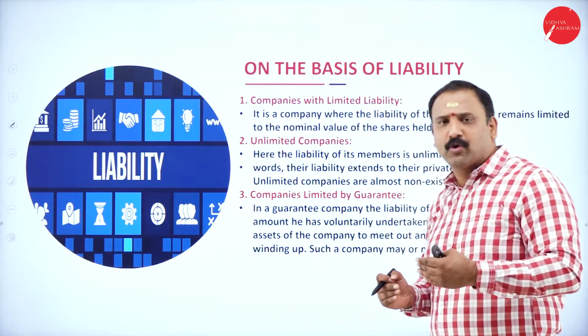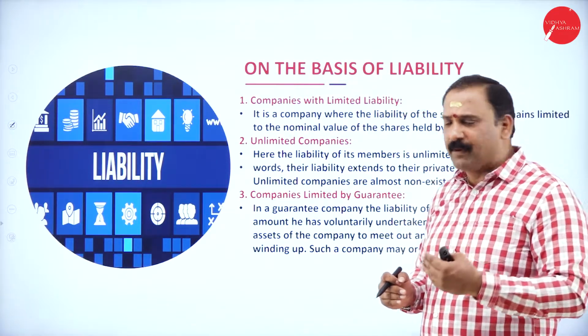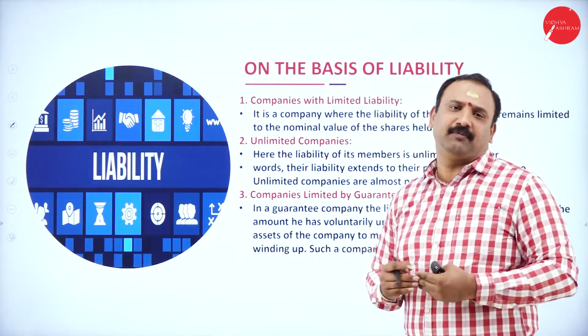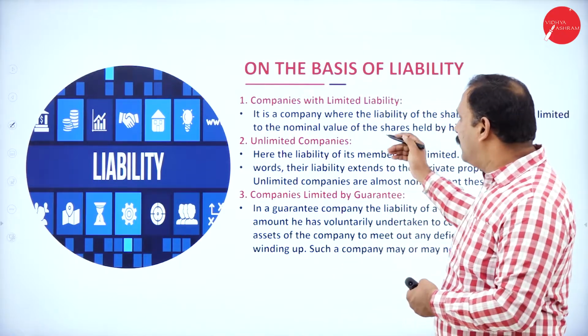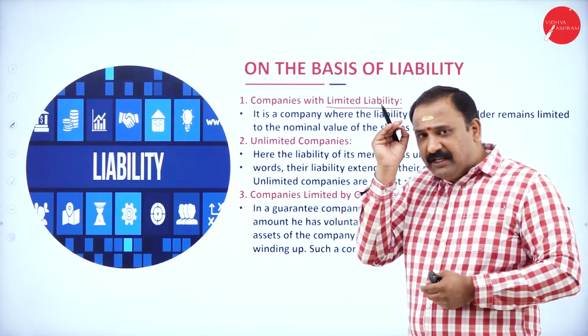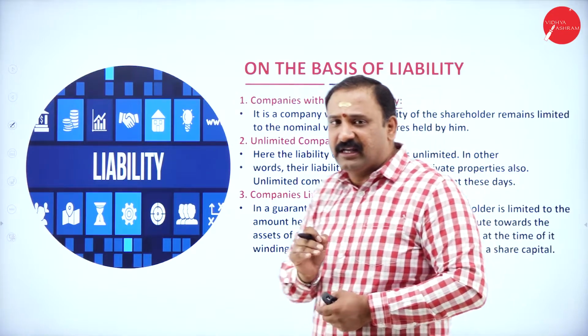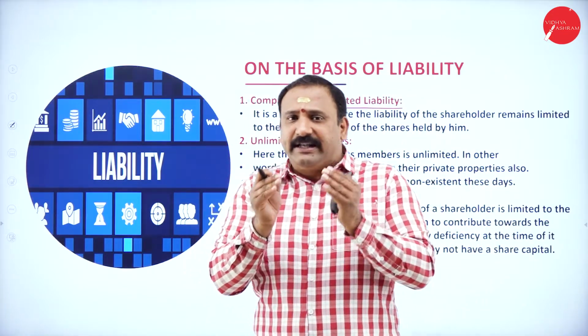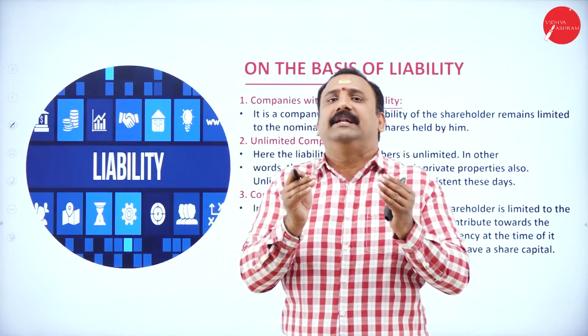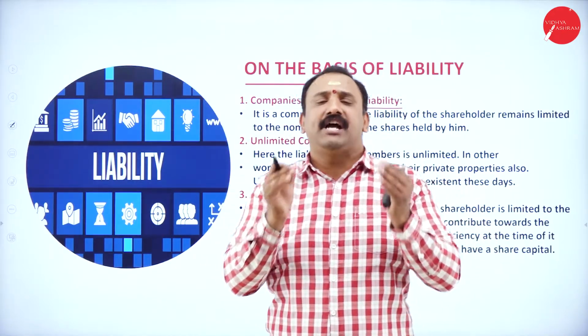We have already spoken in terms of private and public, but let's now try to understand the liability factor very clearly. When we talk about limited liability, let me clarify this clearly. The limit applies only to the extent of the liability held by the shareholder.